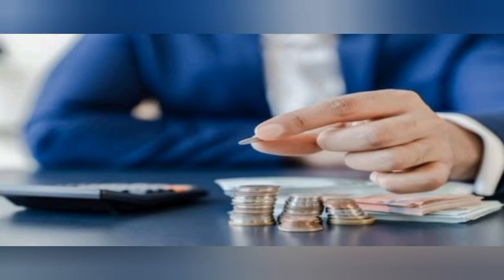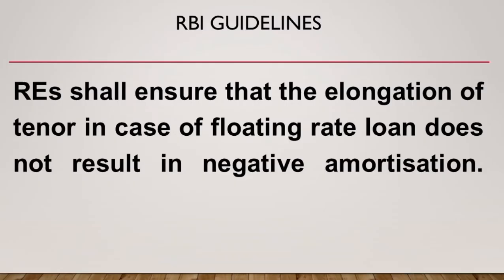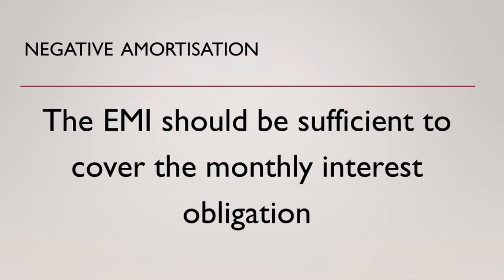Most importantly, RBI has advised banks that they have to ensure that the elongation of tenor in case of floating rate loan does not result in negative amortization. And what is negative amortization? Negative amortization is a situation where even if you pay the amount you owe, your liability still goes up because you are not paying enough to cover the interest.